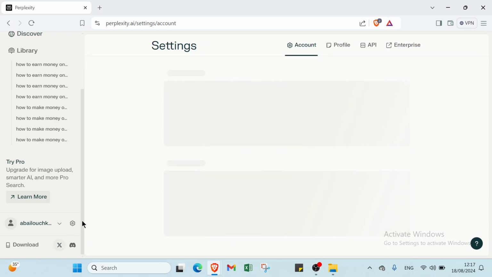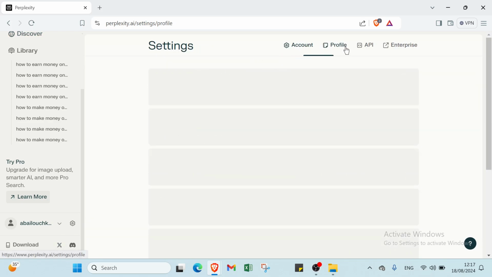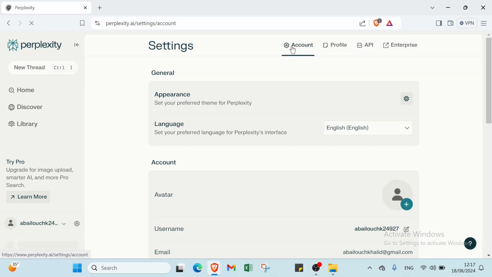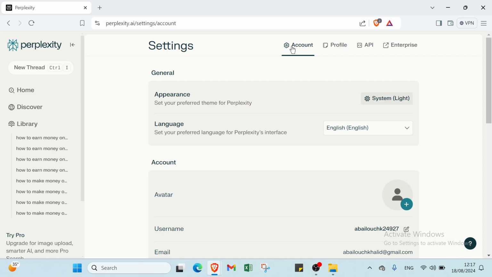So here in settings we have account, profile, API, enterprise. And if you want to sign up, all you have to do is dive into perplexity.ai. You just write your email and your password and then that's it. You will find your account. We will start with Perplexity.